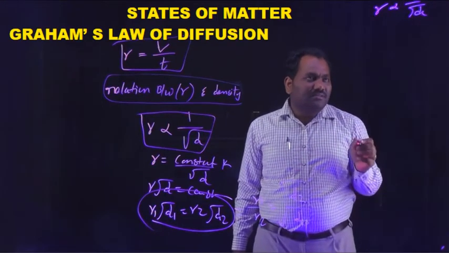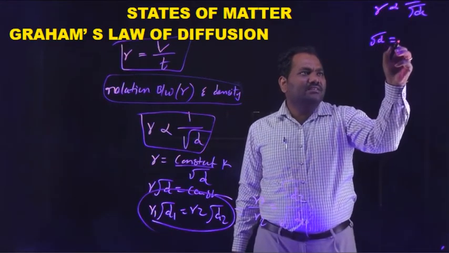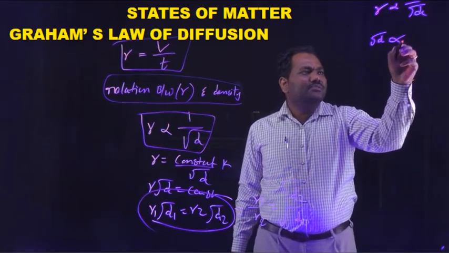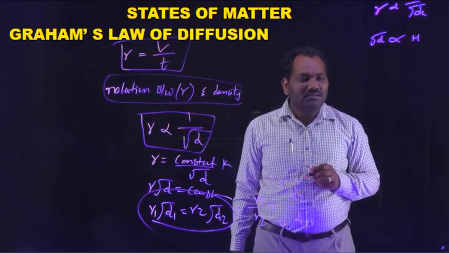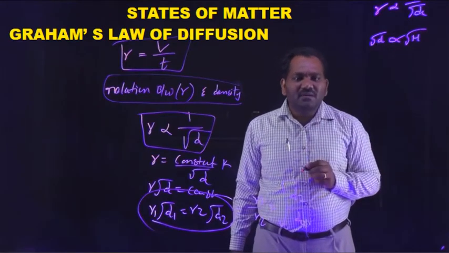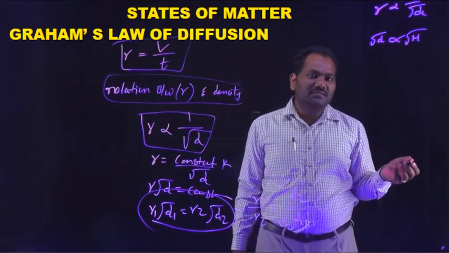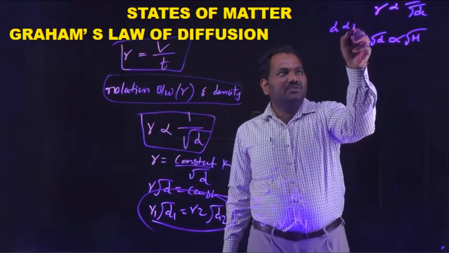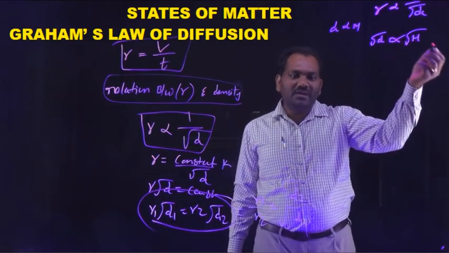We know that the density of a gas is directly proportional to molar mass. So the square root of density of a gas is proportional to the square root of its molar mass. Obviously, because density is directly proportional to molar mass, the square root of density is also directly proportional to the square root of molar mass.